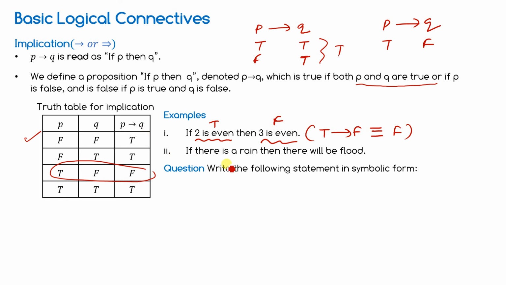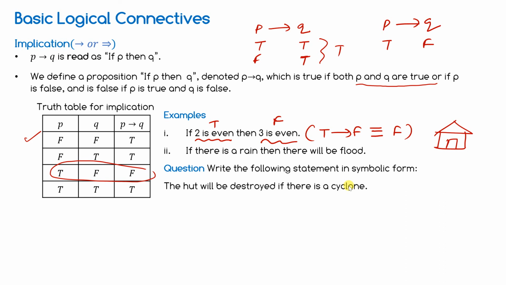My question: write the following statement in symbolic form. The hut will be destroyed if there is a cyclone. Hut, H-U-T. You know about a hut? This is the diagram of a hut. Let's suppose this hut is present near the sea, in a coastal area. So the hut will be destroyed if there is a cyclone.